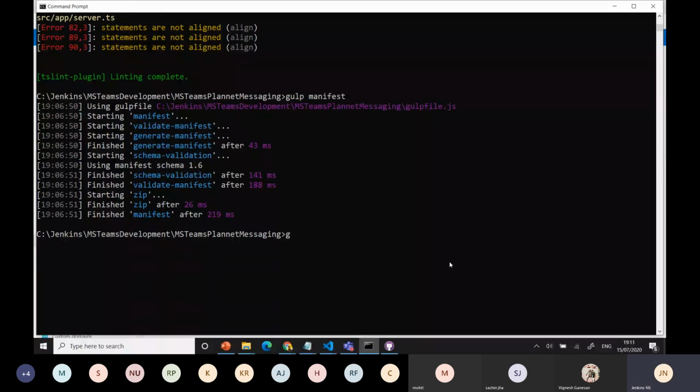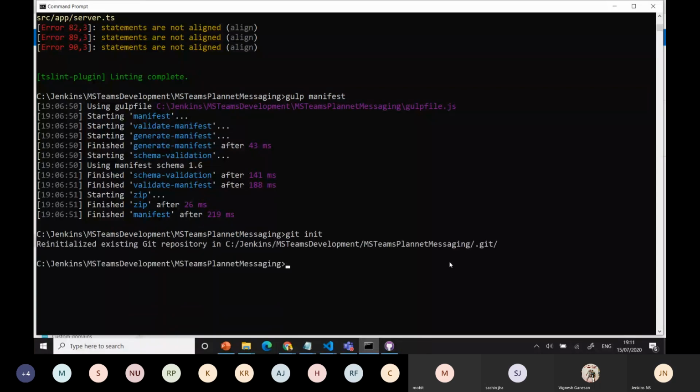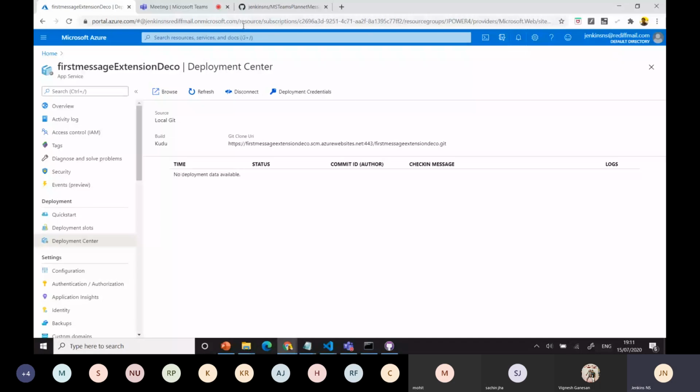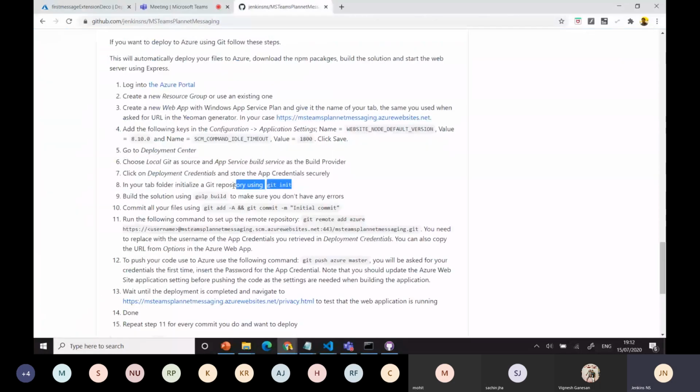In your path, you can run git init. In some scenarios it's not recognized, the git init. The reason is you need to install Git. I think the steps are also available in the document. I'll show you, one second. Yeah, the step is not there. You need to install Git. Let me note that in notepad. Again, the video will be there.